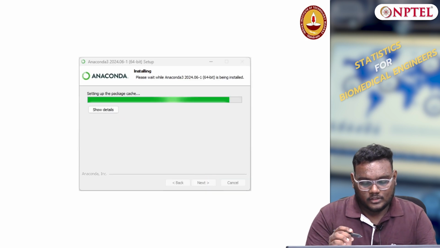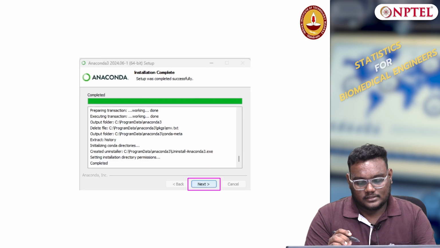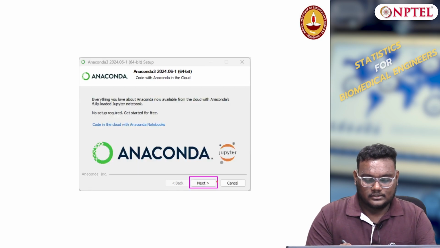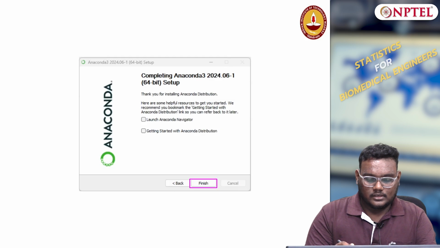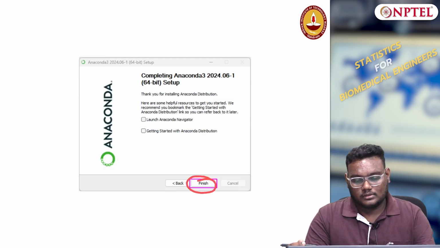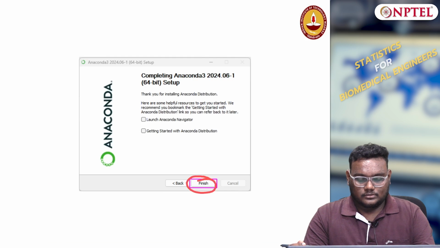Now it will take some time to install the packages. After the installation completes, click Next and Finish. That's all, you have installed the Anaconda tool to run Python code.